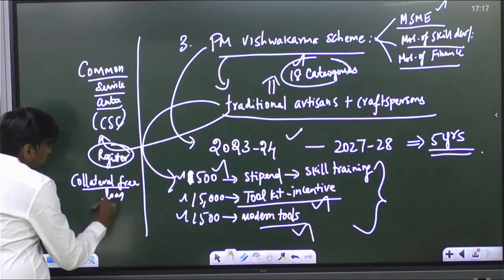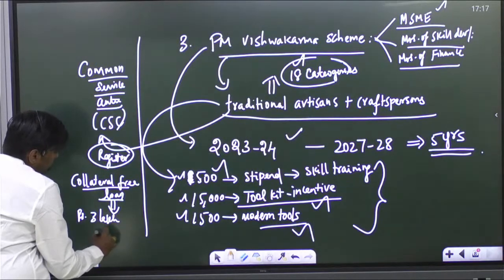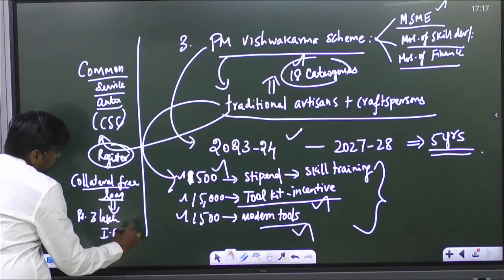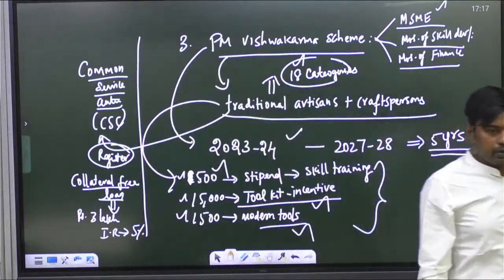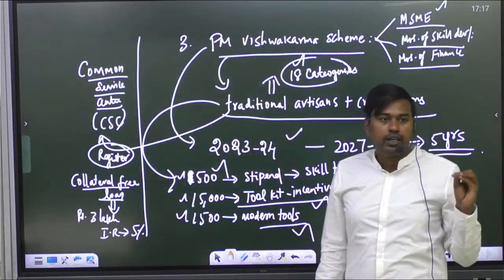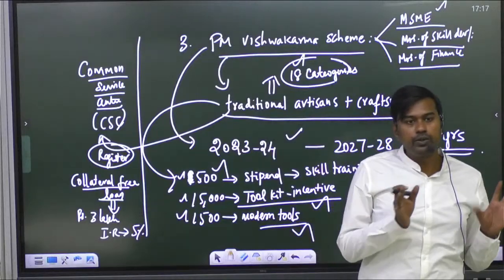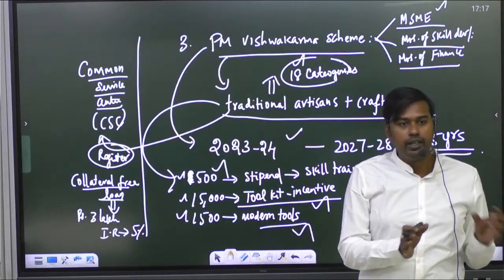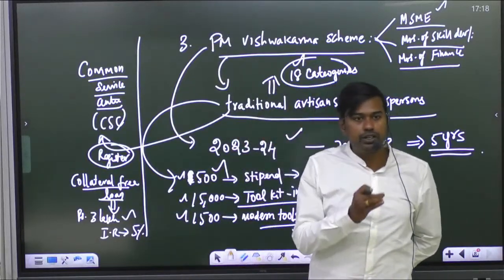How much is the government giving? 3 lakh rupees, and the interest rate is 5%. It is a concessional interest rate. The market rate will be around 8 to 9% minimum. But we wanted to promote these people and their industries, and develop skill development in the country. For that only the government is giving this incentive, a concessional loan.